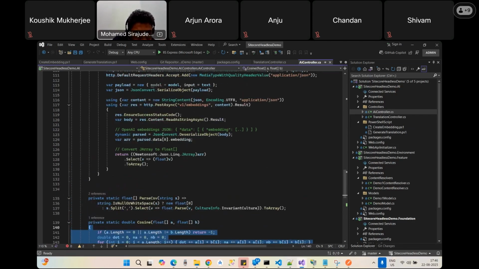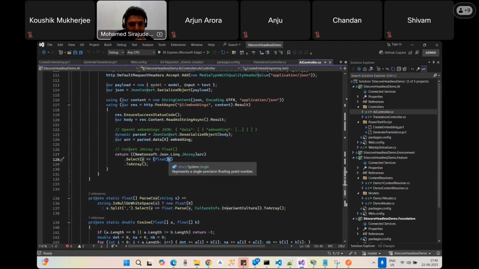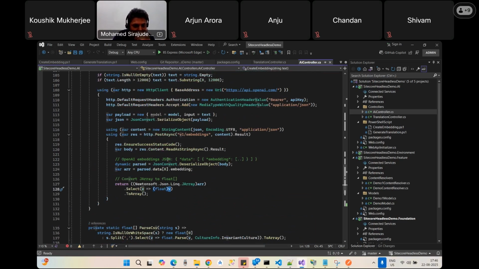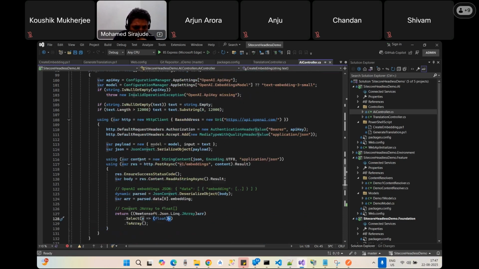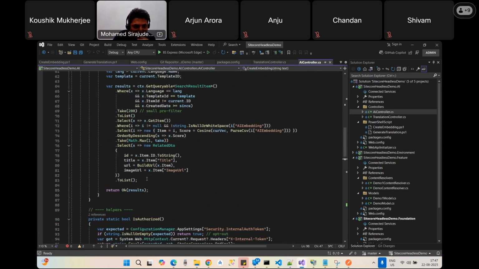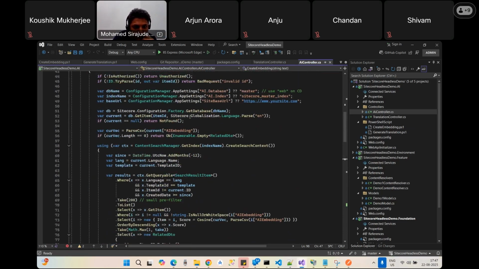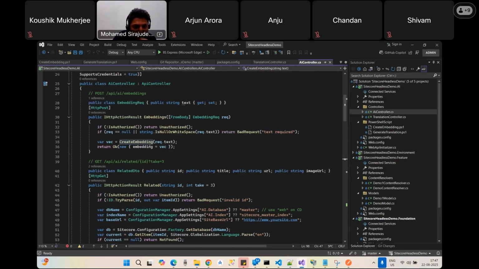Once it processes this data, it gives the vector value. This float is nothing but a float value. The float values will be stored as comma separated values in the PowerShell script. Once I process it, I get the data again. It's kind of like the last API which I explained, right? Once this create embedding provides the data, it will return the data here. See, once I get this create embedding, it gives the embedding, which is the vector.